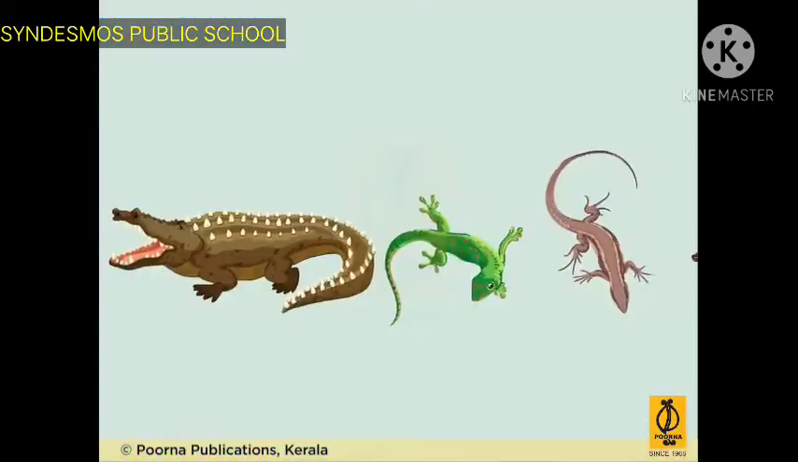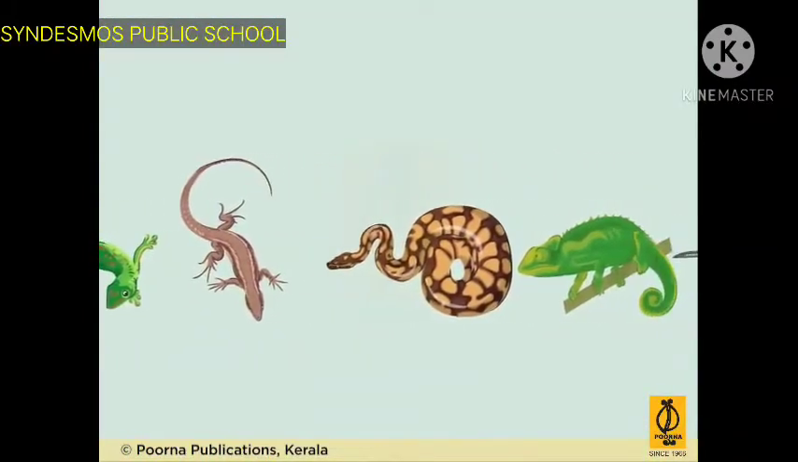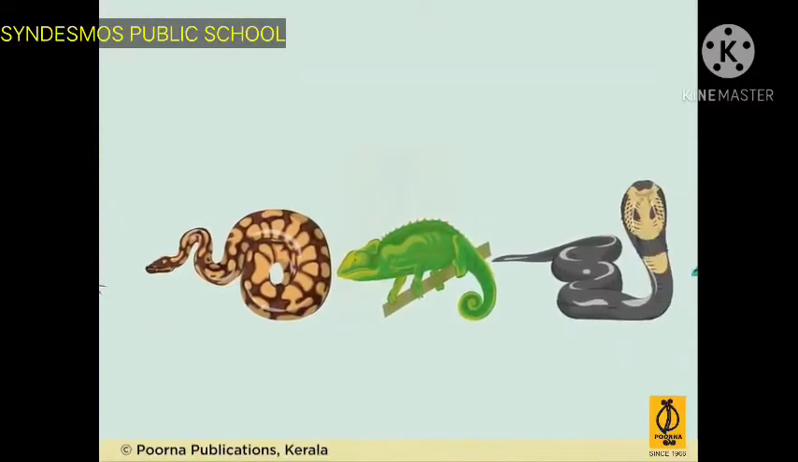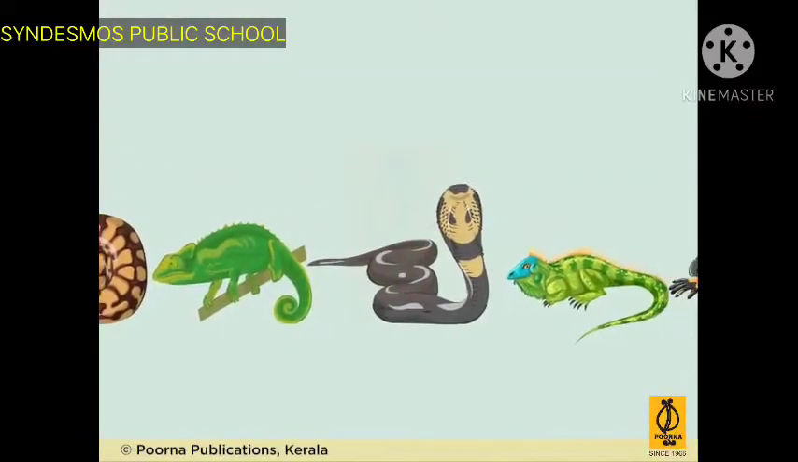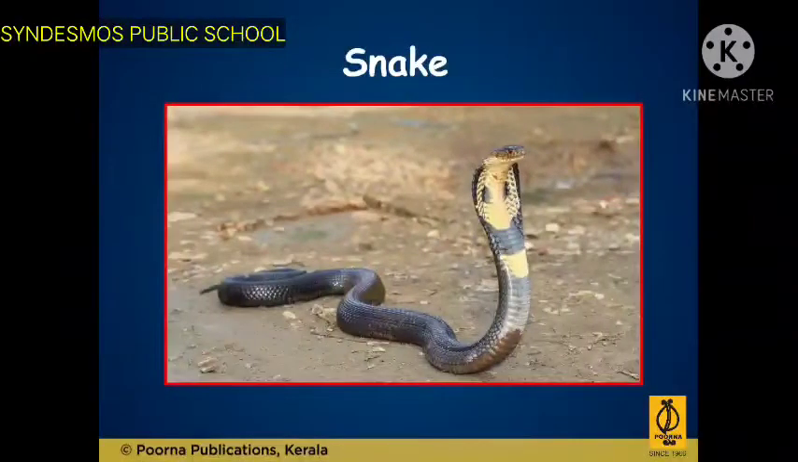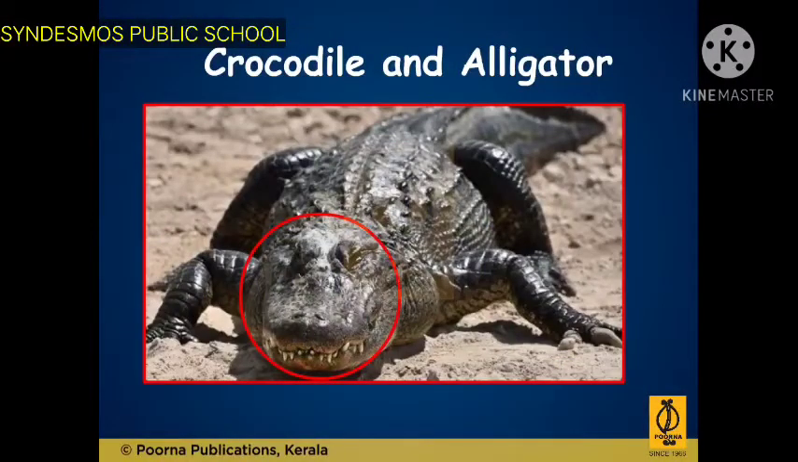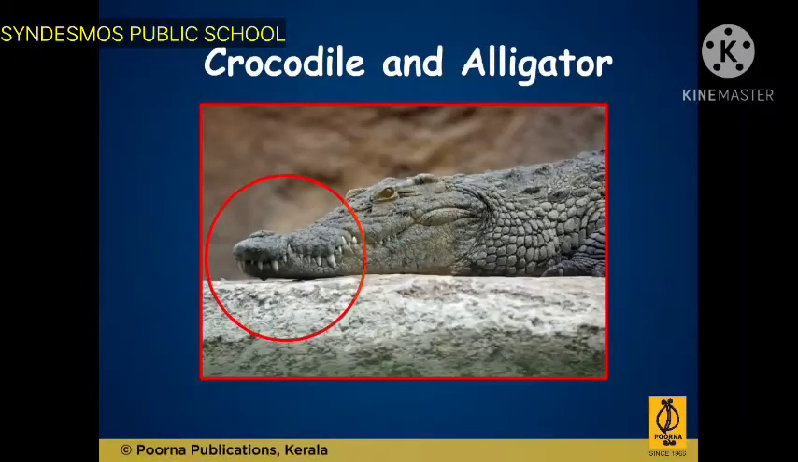Reptiles. Animals that have scales on their bodies are reptiles. Reptiles are cold-blooded animals. They crawl on the ground. Snakes do not have legs. They have thin scales. Crocodiles and alligators have legs and hard scales. Alligators have a U-shaped snout. Crocodiles have a V-shaped snout.